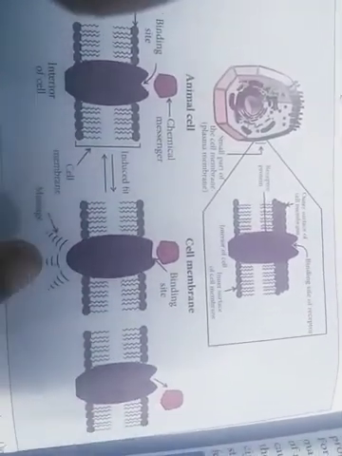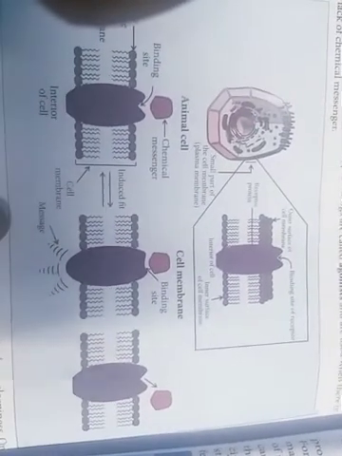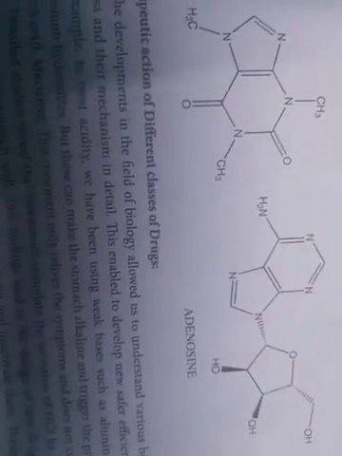So this is how your drug or your medicine acts, for the animal cell and cell membrane. Now I will show you how it is used in chemical drugs. For example, consider this, guys. This is our structure, and based on the structure we are giving some treatment or some drug. So this is how the bonding takes place. This is the ordinary structure after getting bonded. This is our adenosine. So this is how our structure will get affected.